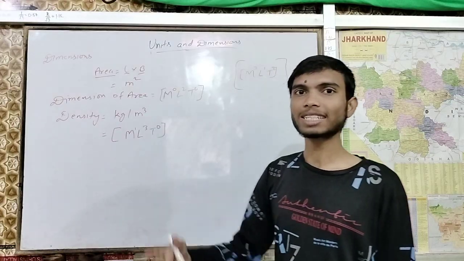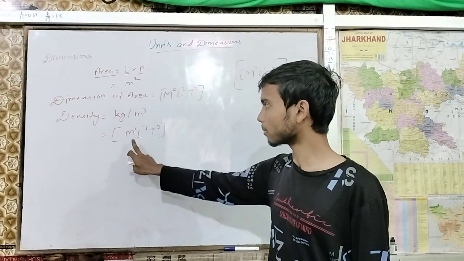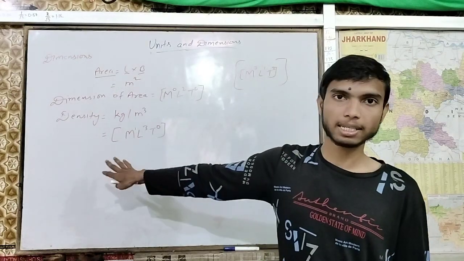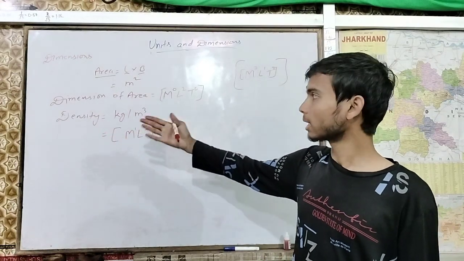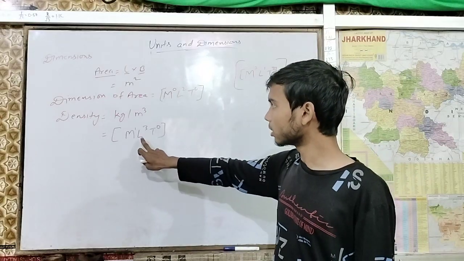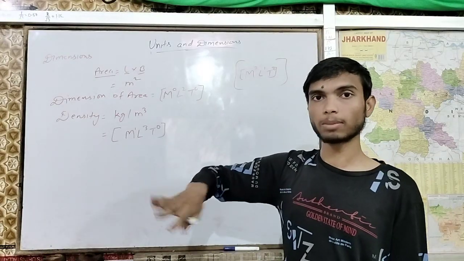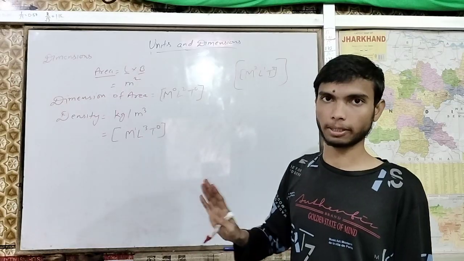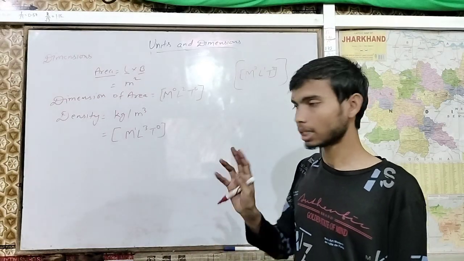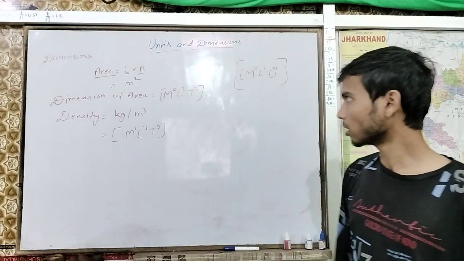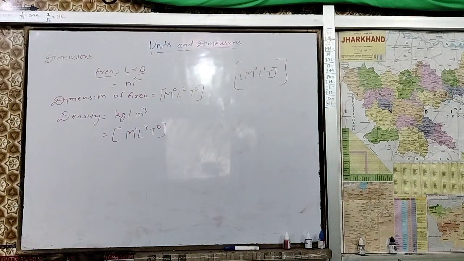What are you understanding by this dimension? By this dimension, you are understanding that M, the kg fundamental unit, is coming 1 time, and length is coming 3 times, and there is no T present. That is what you are understanding with the help of a dimension. Okay, density is complete.